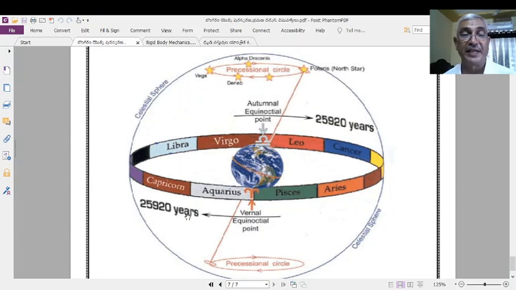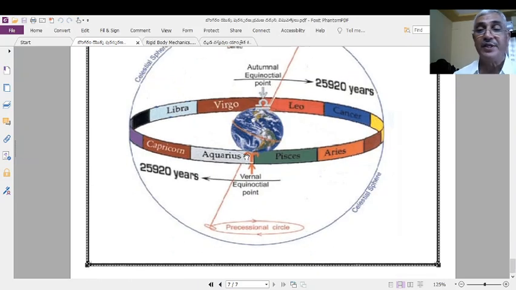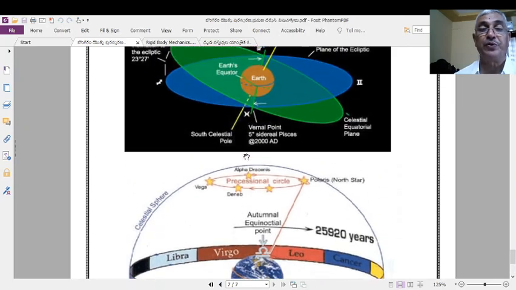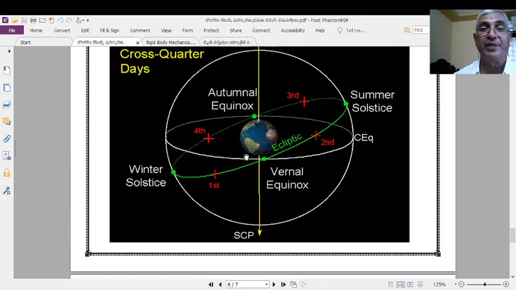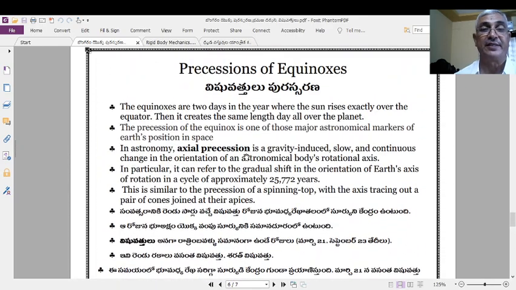And how much time does the precession take? 25,920 years. Earth's axis completes one precessional motion in 25,920 years. Of course, its self-rotational time is 24 hours. That is a different thing, right? These diagrams make you very clear about the precessional motion of the equinoxes.